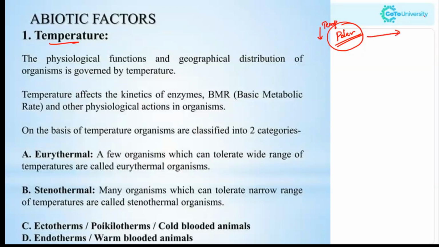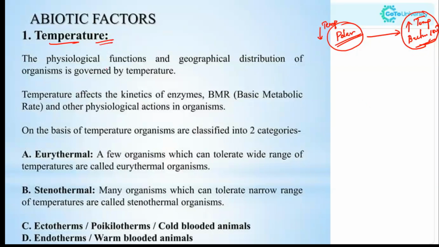Now coming to high temperature areas like hotspots with 100 degrees Celsius, some organisms, like bacteria, can survive there, whereas humans are not able to survive in that climate. So temperature does affect the survival of organisms.